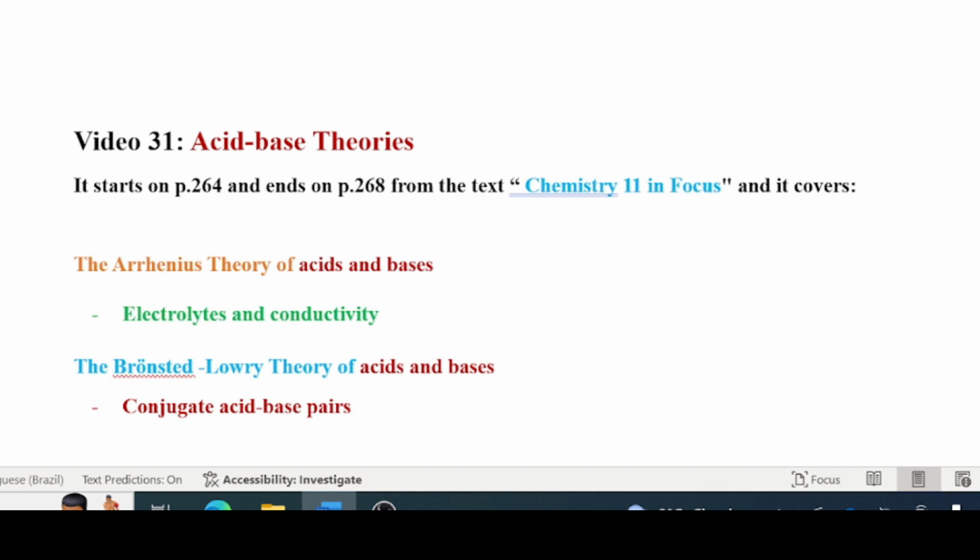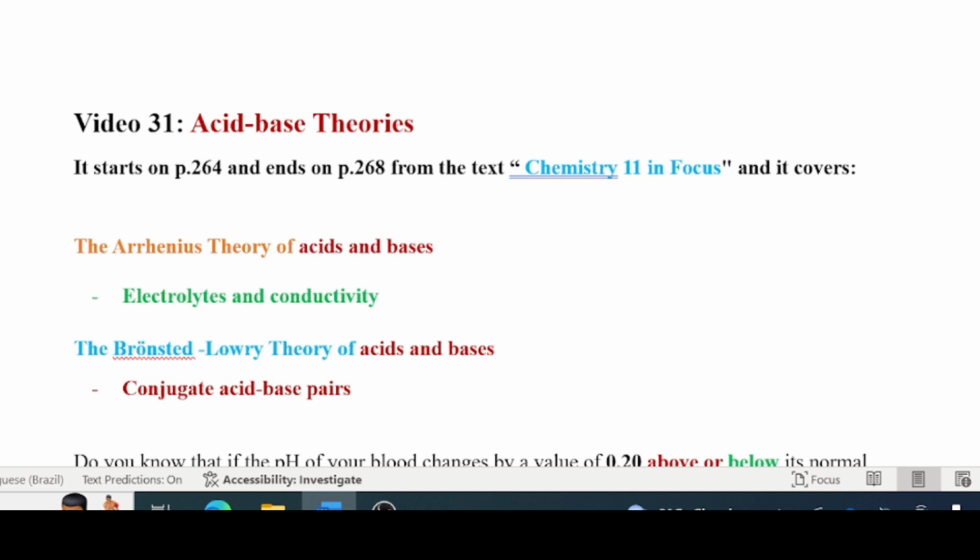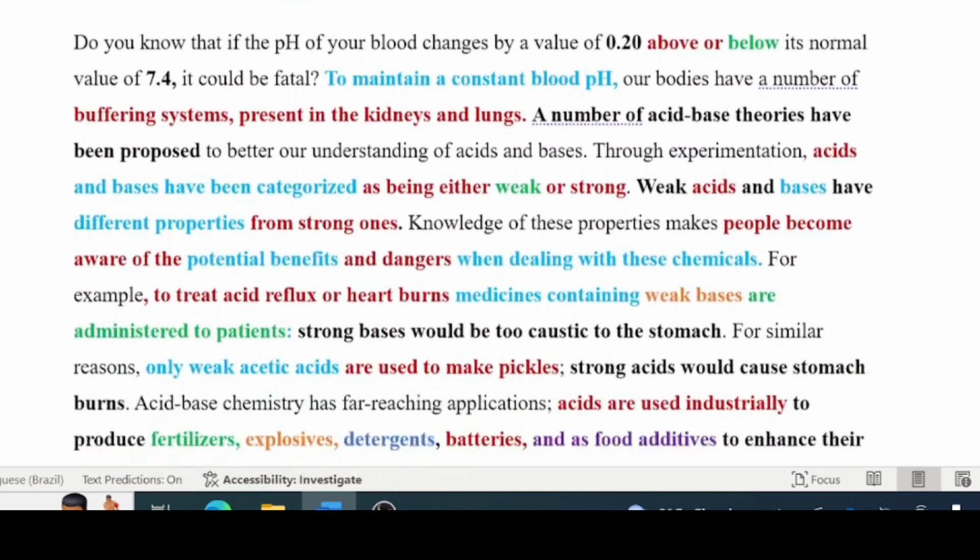Our lesson today deals with acid-base theories, and we're talking about two theories today: the Arrhenius theory of acids and bases and the Lowry-Bronsted theory of acids and bases. We'll introduce to you the electrical conductivity of electrolytes, and here we're speaking about conjugate acid-base pairs. Okay, so a little bit of introductory note here.